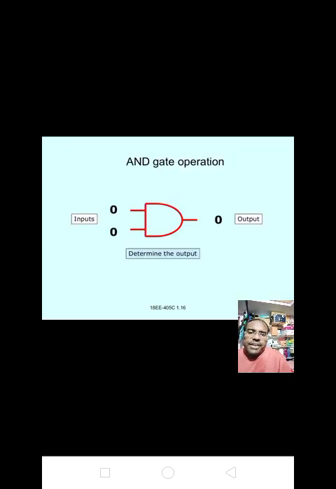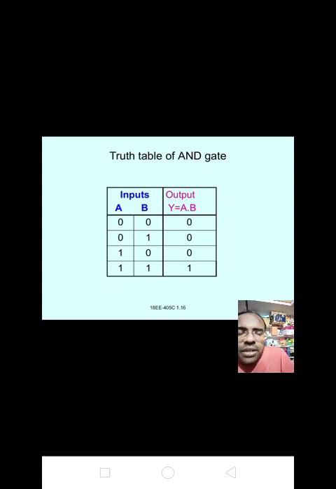Truth table of the AND gate. That is inputs A, B, output Y equals A into B. If input 0 0, Y equals A into B equals 0 into 0 equals 0. If inputs are 0 1, then Y equals AB equals 0 into 1 equals 0. If input is 1 0, Y equals 1 into 0 equals 0. If input is 1 1, Y equals 1 into 1 equals 1. Okay, it is a truth table.